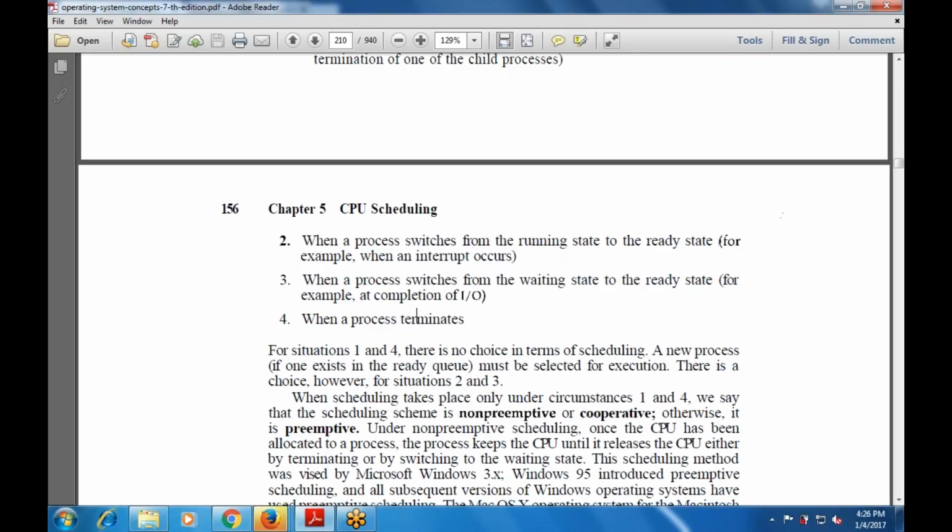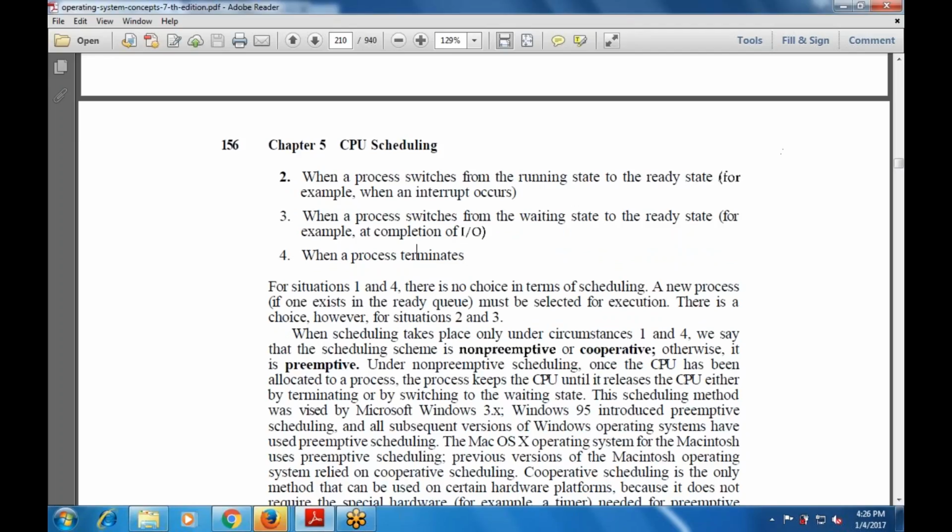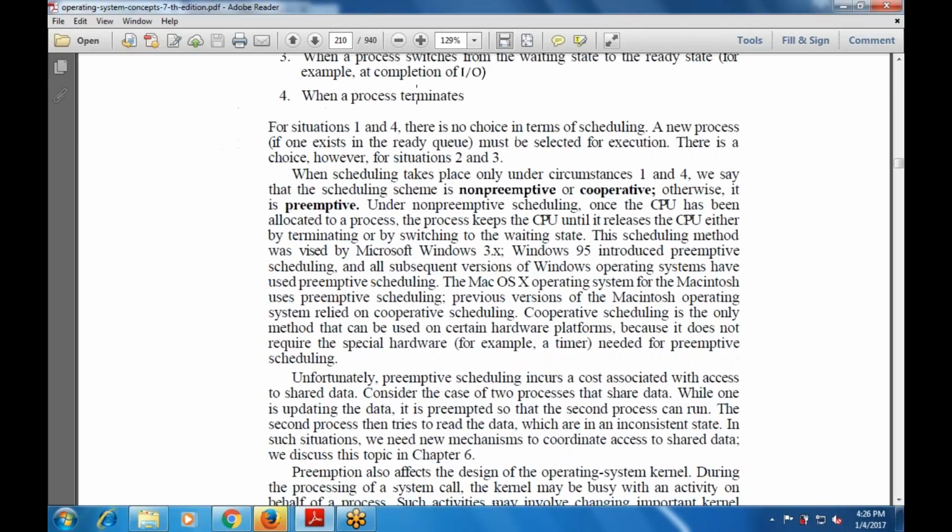So when there is no choice, that is known as non-preemptive or cooperative. Otherwise, it is preemptive. Once the CPU has been allocated to a process, the CPU keeps the process until it releases the CPU, either by terminating or by switching to the waiting state. This scheduling method is used by Microsoft Windows, which introduced preemptive scheduling, and all subsequent versions of Windows use it. The Macintosh operating system also uses preemptive scheduling, while previous versions of the Macintosh operating system worked with cooperative scheduling.